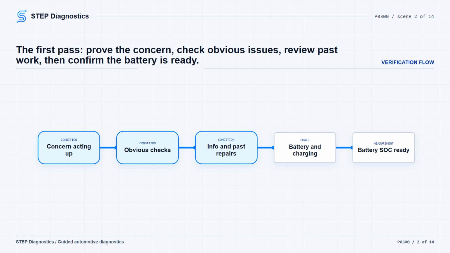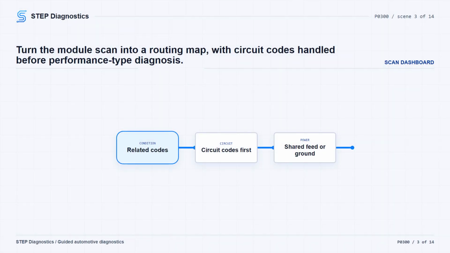Then make sure the vehicle is electrically healthy. Check the battery and charging system and verify battery SOC is greater than 70% before beginning diagnostics. Next, scan all network modules for system or symptom codes that relate to the concern.